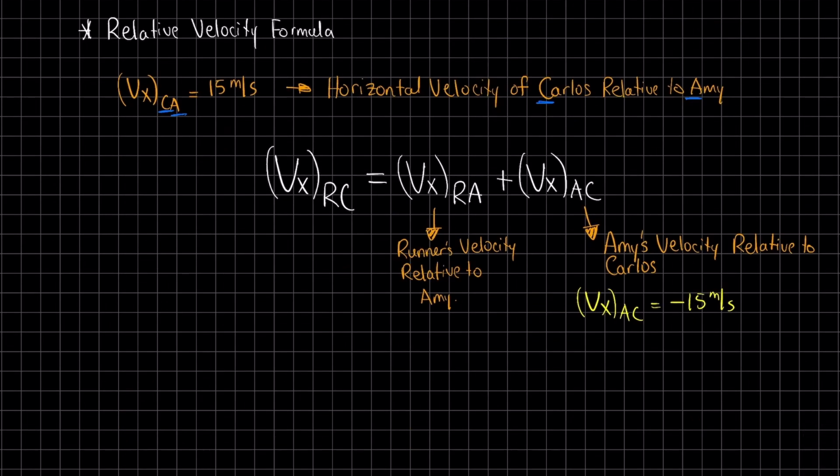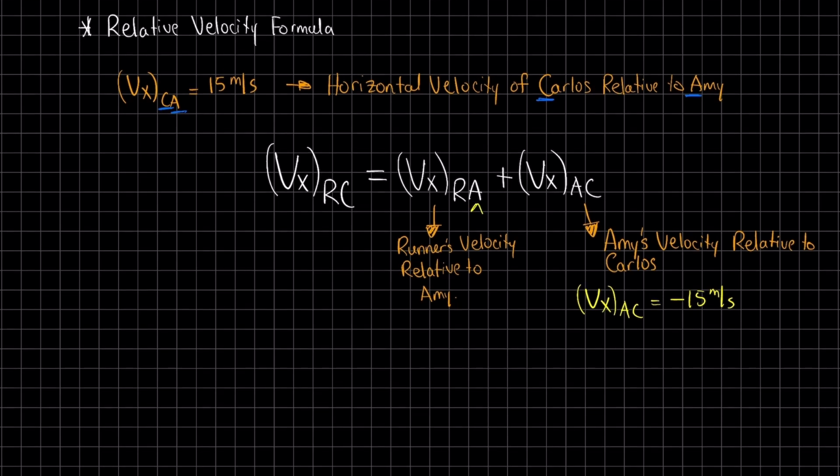The formula works by aligning the frames of reference. Notice that the A term appears in both RA and AC. By using these common terms, we can remove Amy's frame of reference and find the runner's velocity directly relative to Carlos.